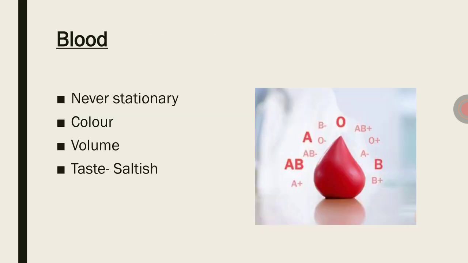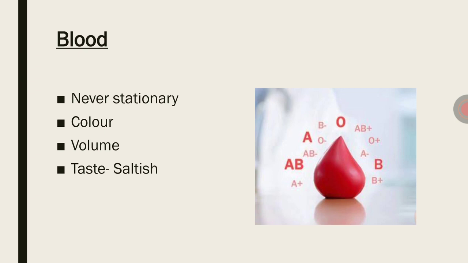Next, the blood. Some important points about the blood. It is never stationary. The blood is always in motion from the heart to the arteries and again back through the veins. Always it is a continuous process. The blood is pumped from the heart and goes to the arteries, and again it comes back through the veins.